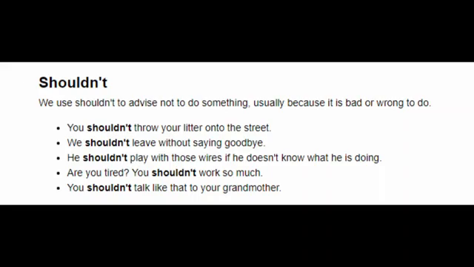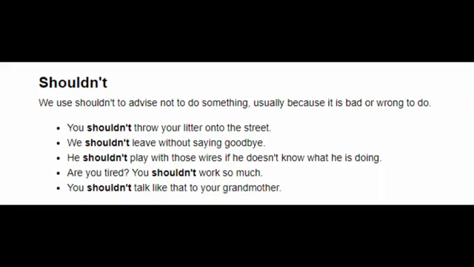Now we can see shouldn't, which is the short form of should not. We use shouldn't to advise not to do something, usually because it is bad or wrong to do. See the examples where we advise not to do something by using shouldn't, should not. You shouldn't throw your litter onto the street. That means it is not good to throw litter here and there. That's why you should not.